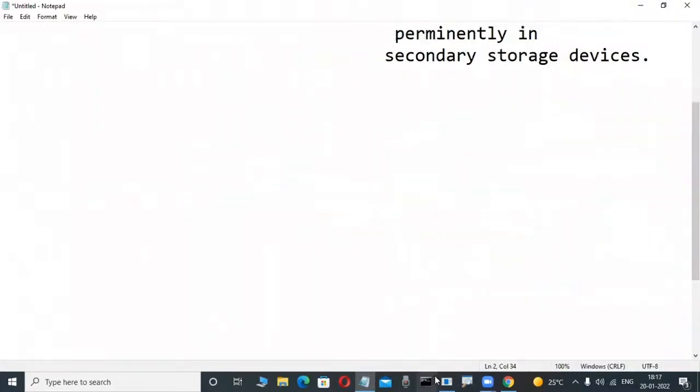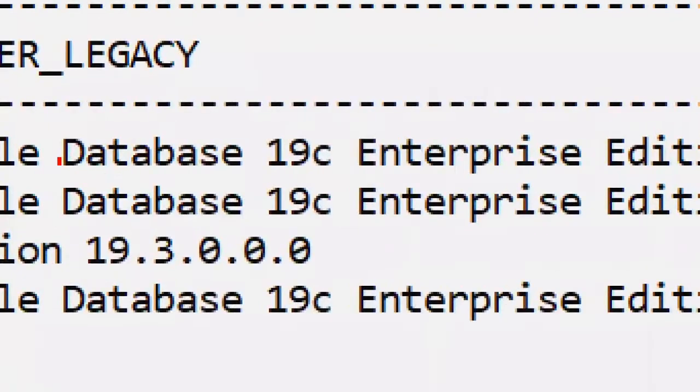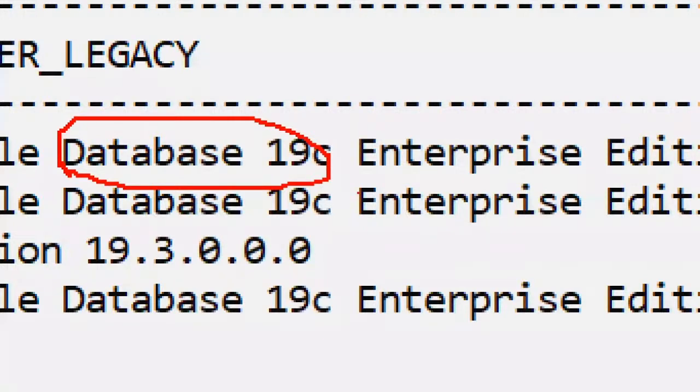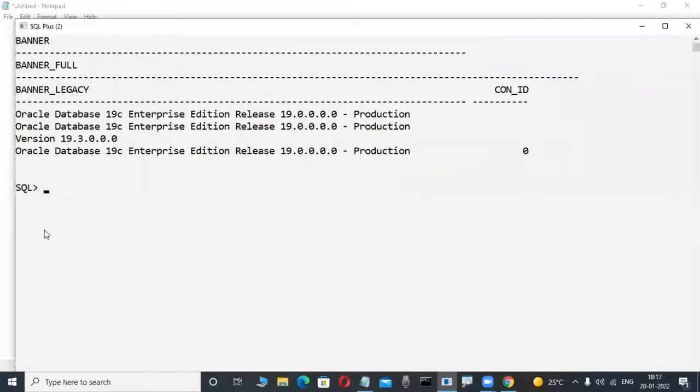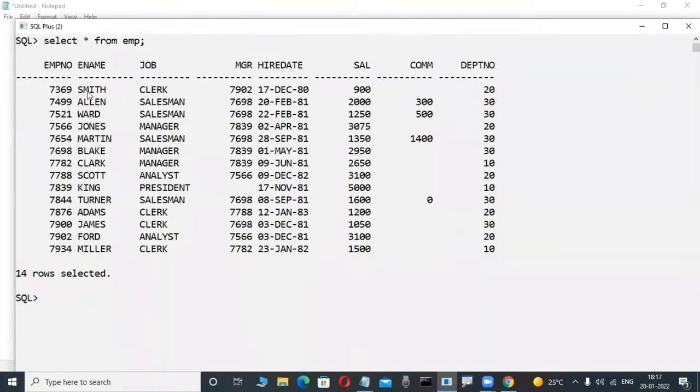Now check it out, concentrate here. For example, suppose this is an Oracle database. In my system, we are teaching many classes, that's why there are so many tables. Observe it here in my Oracle database. Here a structured collection of data is there.